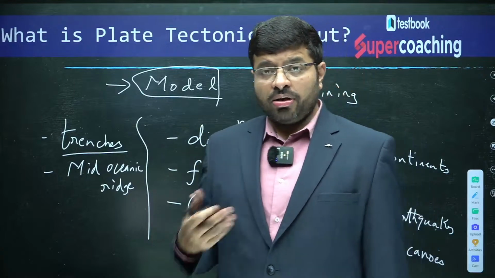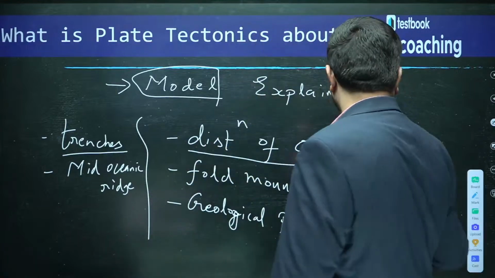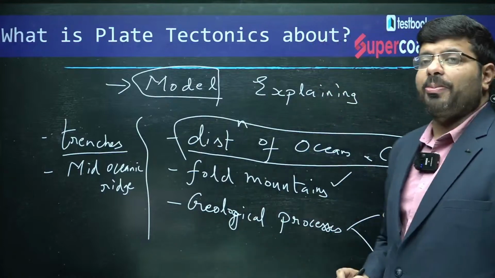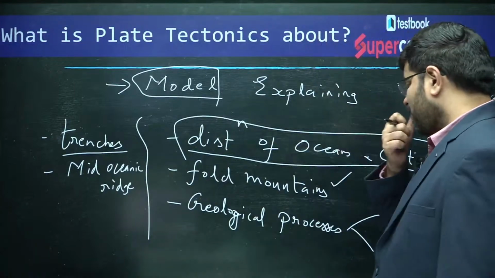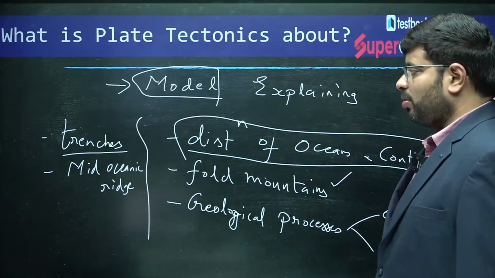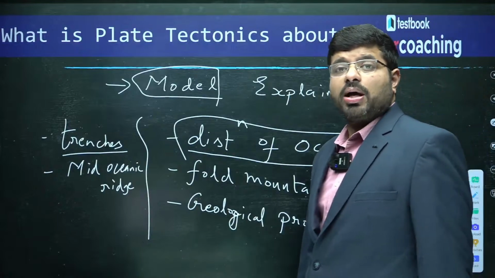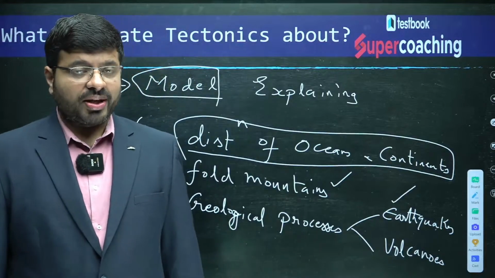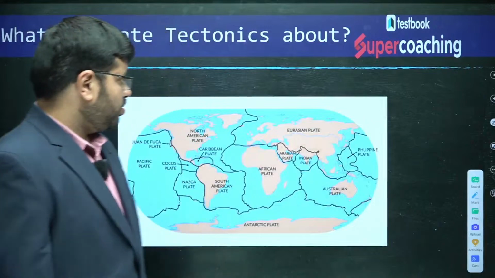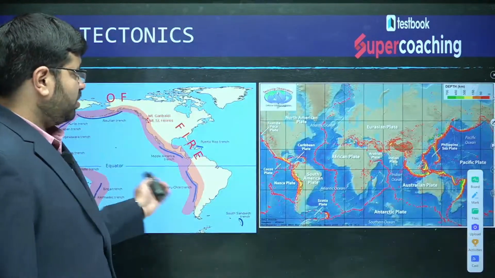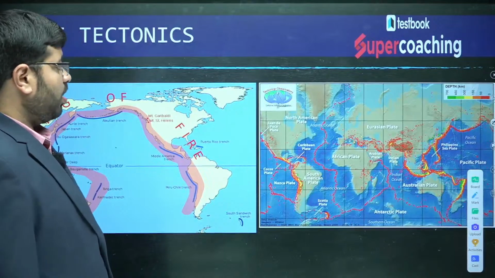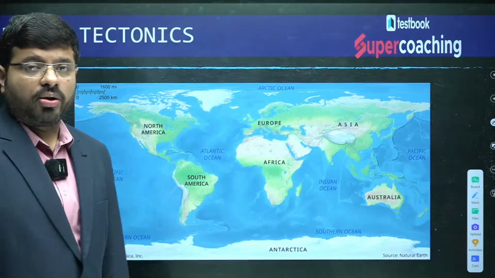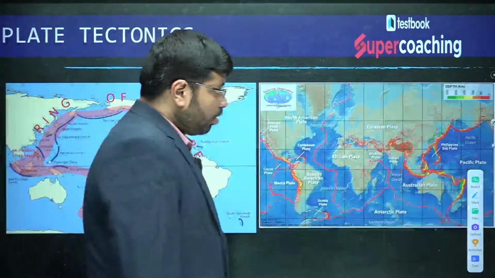So, they have tried to study about the reasons for distributions of oceans and continents. In the process, they also explained about how the mountain building is happening across the world, especially the fold mountains, the geological processes of earthquakes and volcanoes, the trenches, mid-oceanic ridges and all the things. This is the beauty of plate tectonics. I hope you are able to follow. Now you see the picture. It is about earthquakes, it is about volcanoes, it is about mountains, it is about the distributions of oceans and continents. Then, what does this theory say?